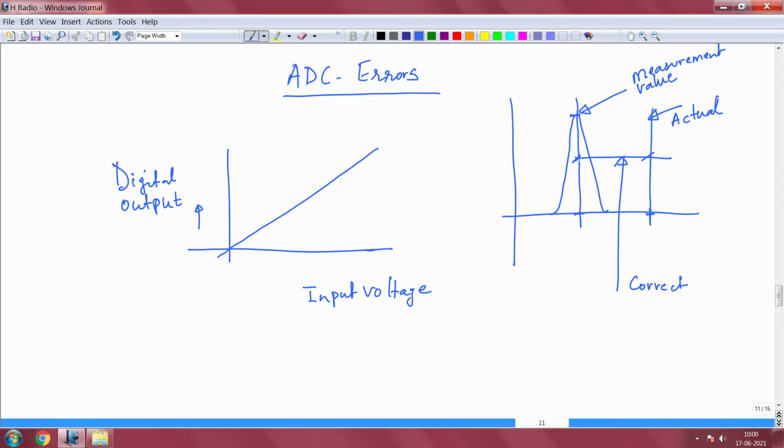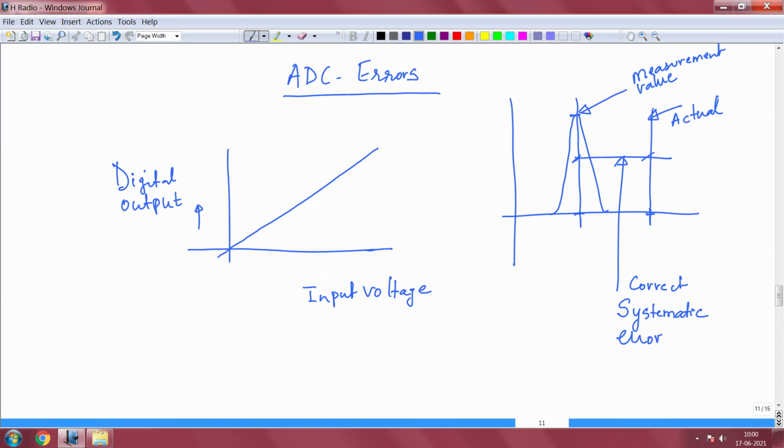This kind of fixed line or fixed distance between the actual and the measurement, which you can correct because you are able to measure and quantify it, is called systematic error. Systematic errors can be corrected.